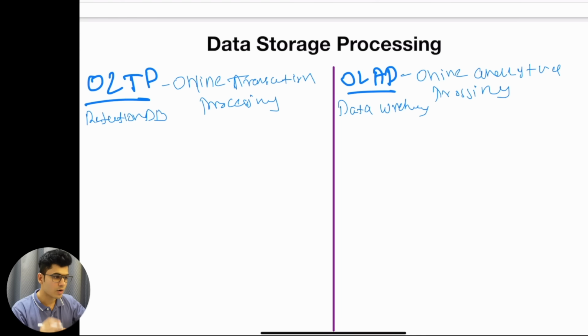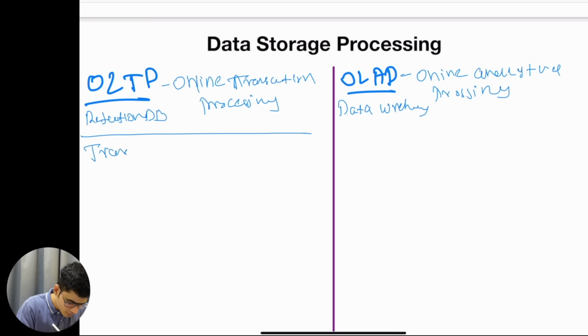Now the OLTP system has some kind of use case, and the OLAP system has some kind of use case. This is not about OLTP being better or OLAP being better. They both have their own places in the entire system. OLTP is usually used for processing transactional data. What does transactional data mean?